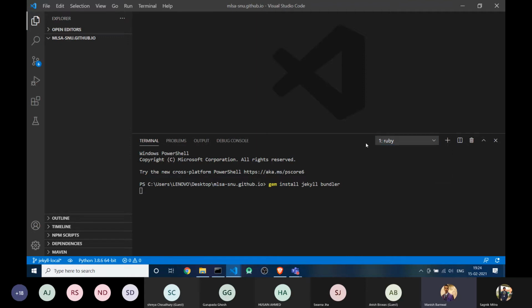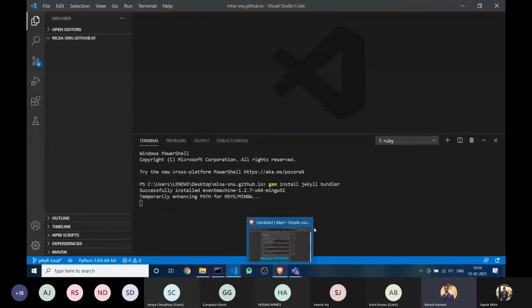Because I have already installed these prerequisites. You need to install them on your PC. Right now, you have not installed them, so you are not able to do this. Okay, but no problem, you can do it later. It's quite easy, but if you get stuck anywhere, you can always reach out to me. And I am again telling you, when you are installing these things, check the dependencies on GitHub Pages.